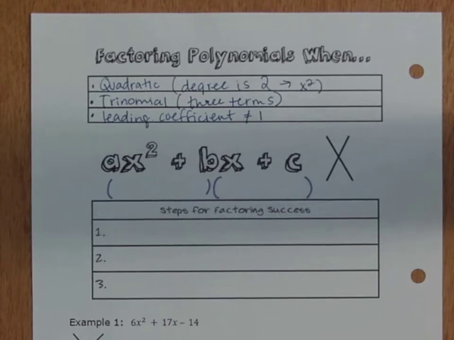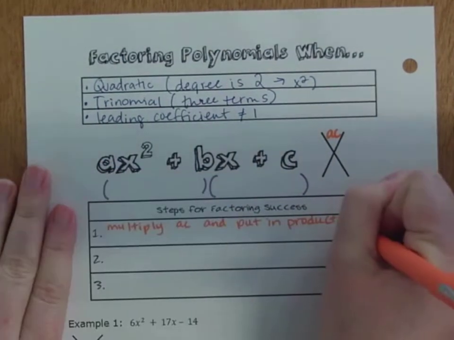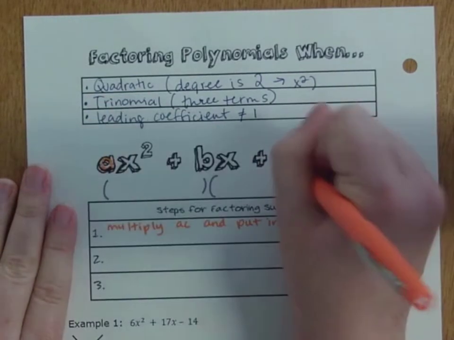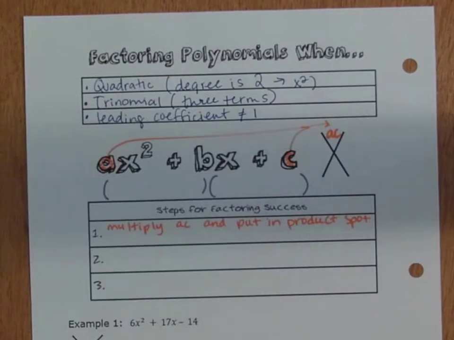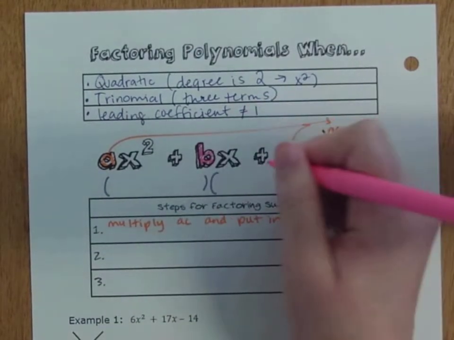The first thing you're going to want to do is multiply a times c, and put that in your product spot. We'll be looking for numbers that multiply to make the product of a times c. You are going to use your b, same as yesterday, for your sum spot.